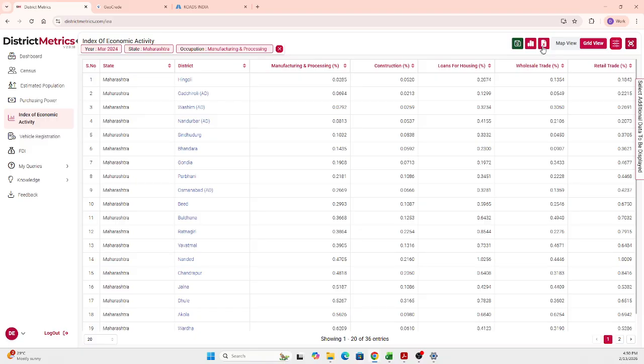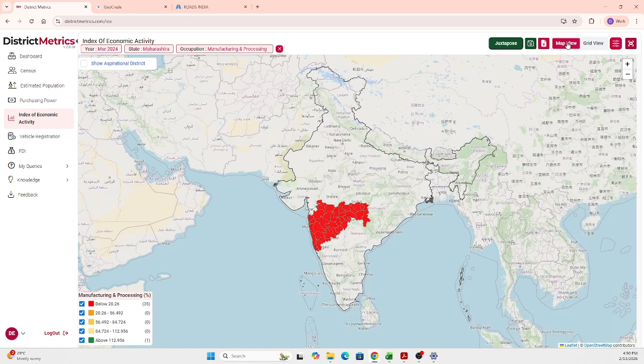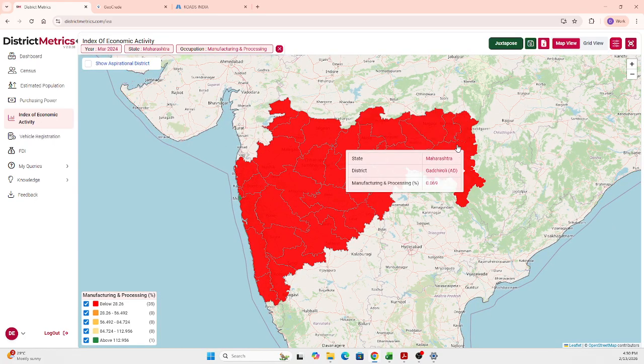and you can easily export this table into Excel. Each and every grid view will have this export option, which is the Excel button logo. You can just select that, it will get downloaded into a spreadsheet view, and you can use that for your research or analysis purposes. Likewise, the other occupation groups and other index of economic activity information can also be accessed. So this is about the index of economic activity.